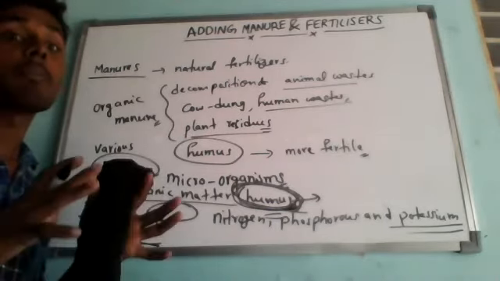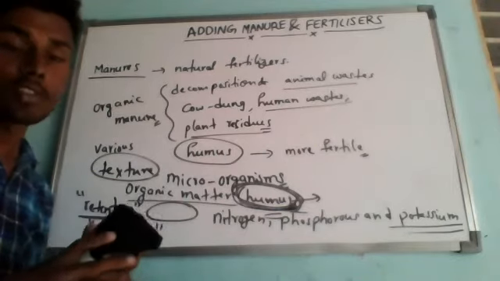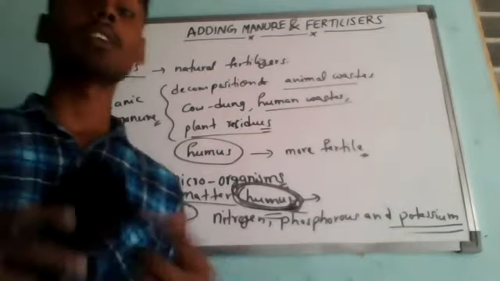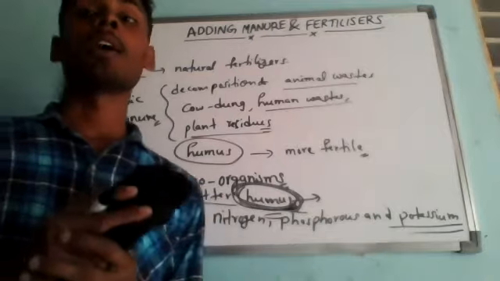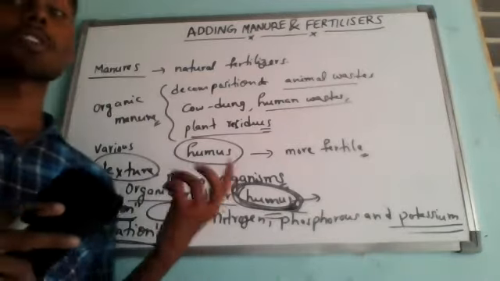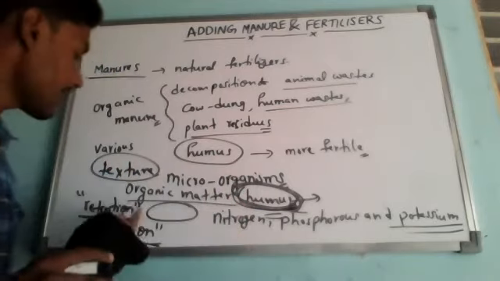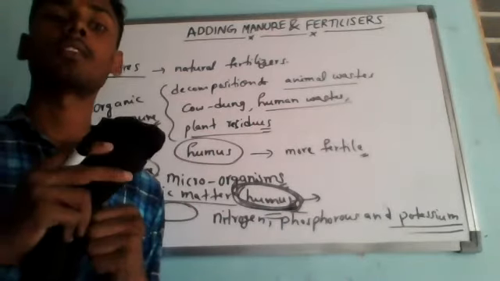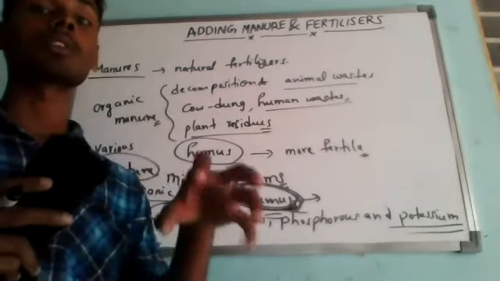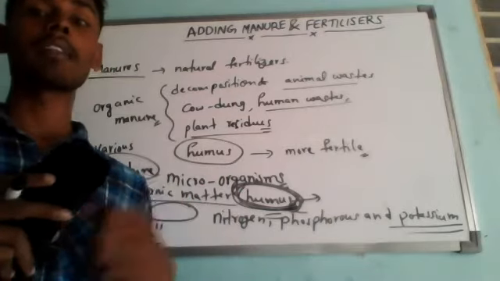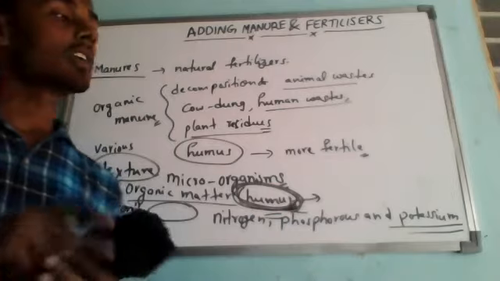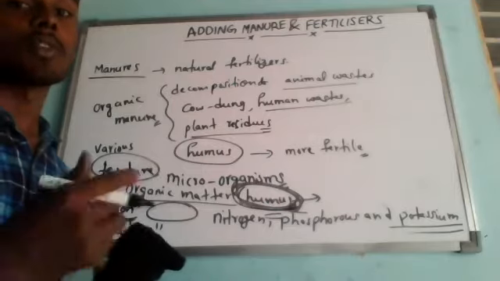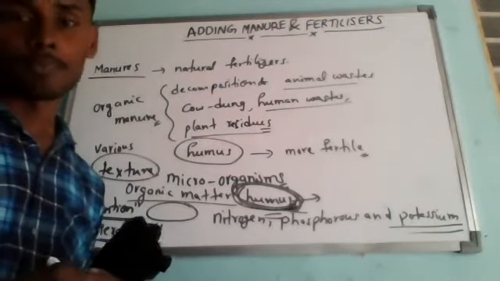In fact, manure makes up the general deficiency of nutrients in the soil. So any kind of general nutrients, if they are lagging in the soil, this humus will provide those nutrients. That is the importance of humus. So manures improve the soil texture, meaning structure, for better retention of water and aeration, because being porous, humus can hold more water and air in the soil. So manures make up even the general deficiency. If any common nutrients are lagging in the soil, it can be reformed.